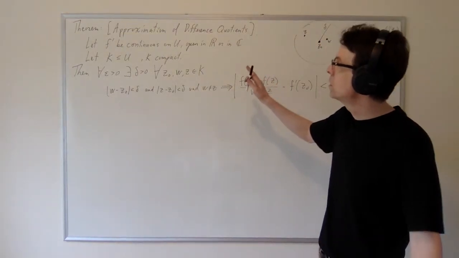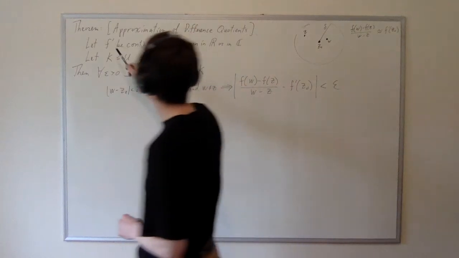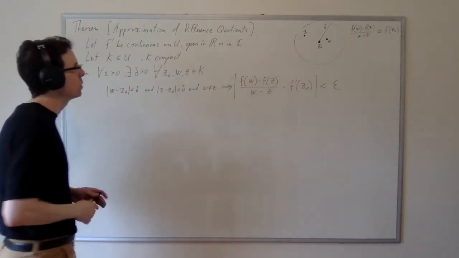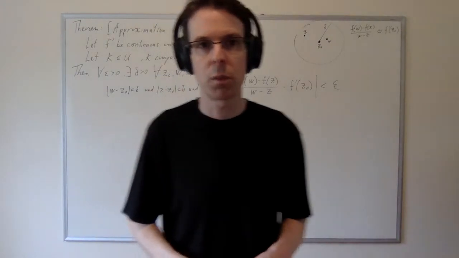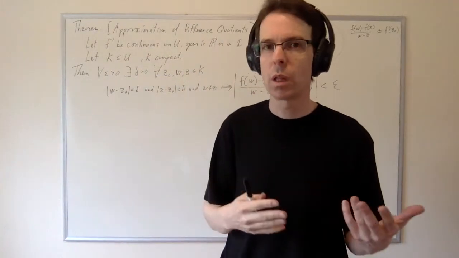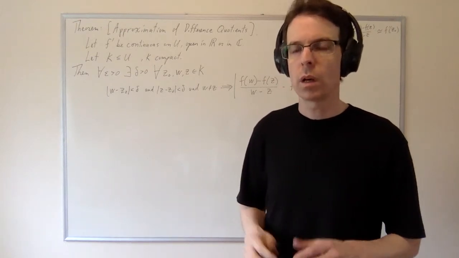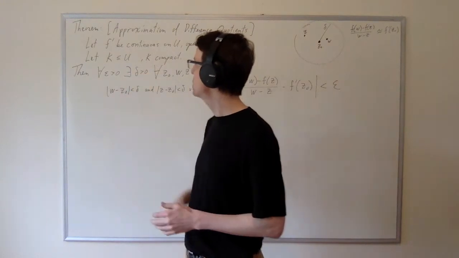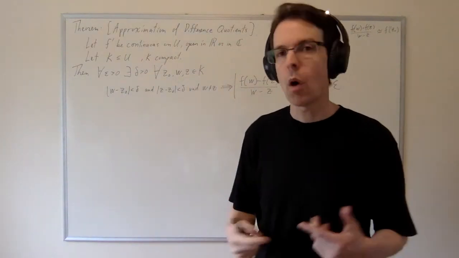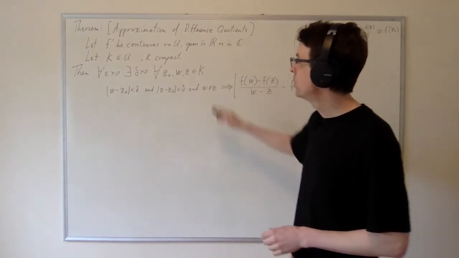We're going to start with a function which is continuous and differentiable, and the derivative is going to be continuous as well. And that's on some open set U, which is open in the real line or in the complex plane. Notice that an open subset of the real line would not be an open subset of the complex plane, so that's why I'm allowing it to be in either case. Then we're going to let K be a compact subset of that open domain on which the function is differentiable with a continuous derivative. And then we have this statement.